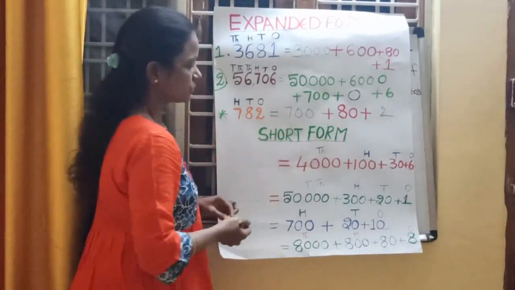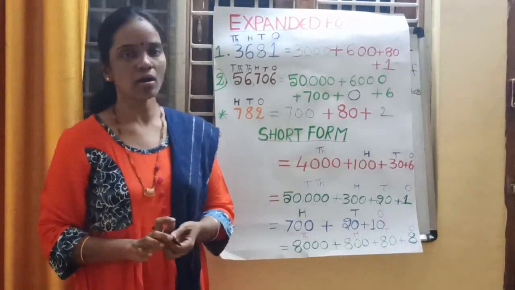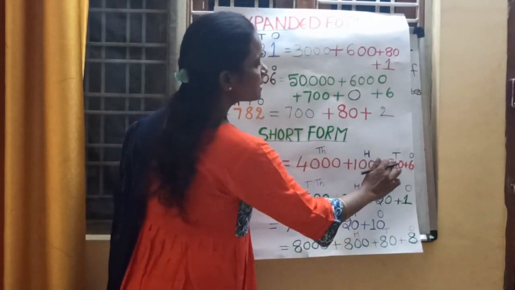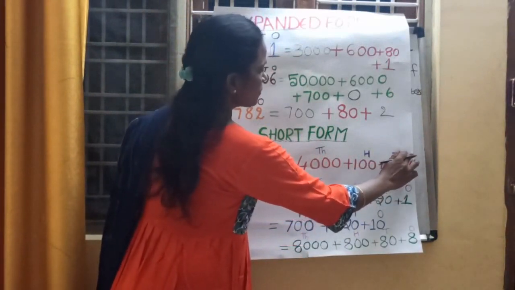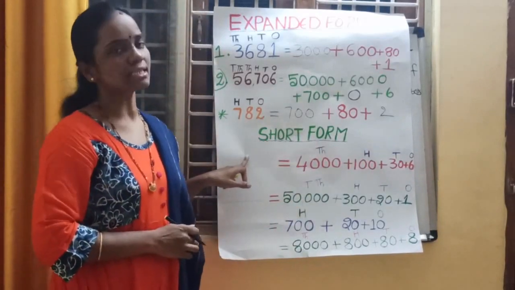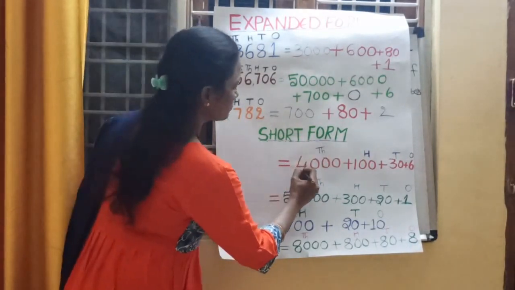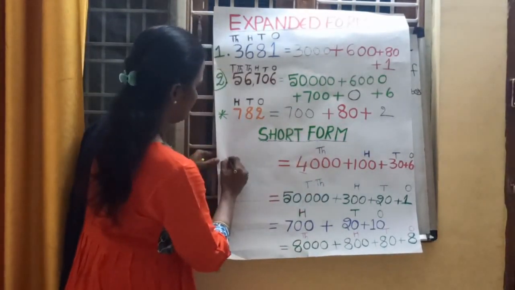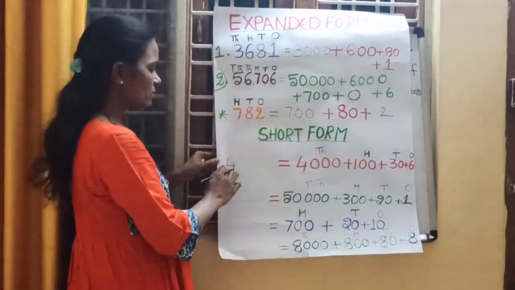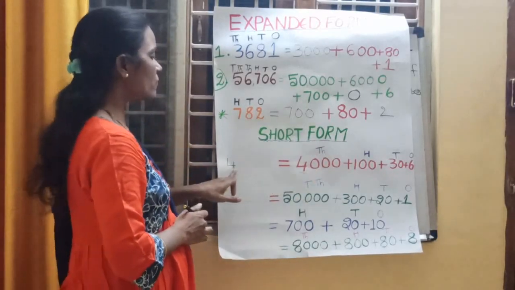Next, come to the short form. Here expanded forms are given. We need to write down the short forms. Here 4000 plus 100 plus 30 plus 6. So ones place, tens place, hundreds place and thousands place. It is a 4-digit number. In thousands place, what is the number? 4 is the number. So write down the 4. How many thousands are there? 4 thousands. So write down the 4.